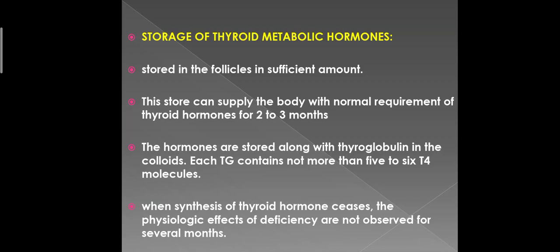The thyroid hormones are stored in the follicles in sufficient amount. This store can supply the body with the normal requirement of thyroid hormones for 2 to 3 months. The hormones are stored along with thyroglobulin in the colloid, and each thyroglobulin contains not more than 5 to 6 T4 molecules. When the synthesis of thyroid hormone ceases, the physiologic effects of deficiency are not observed for several months.